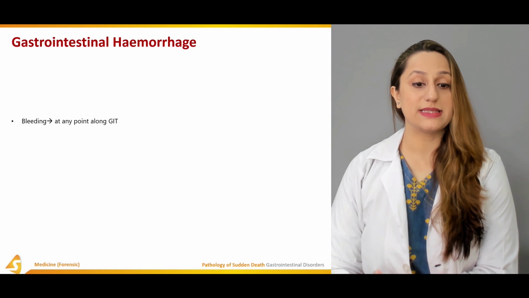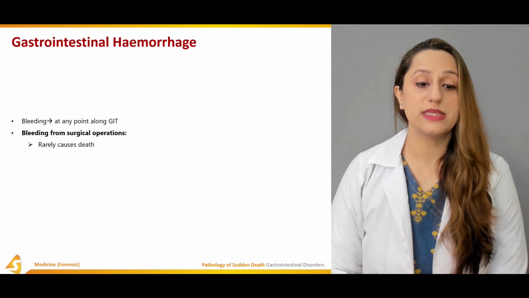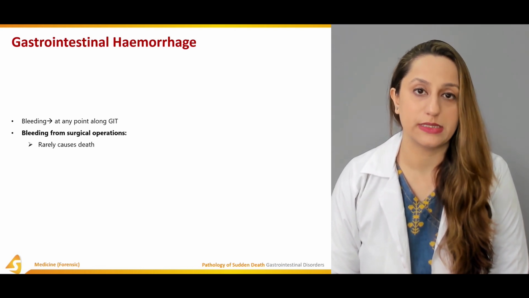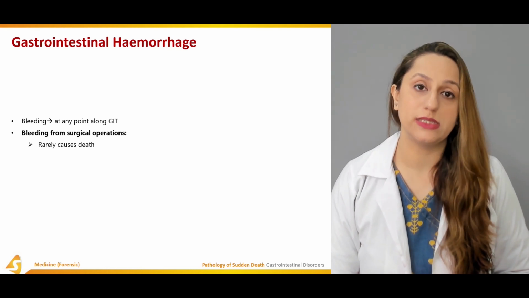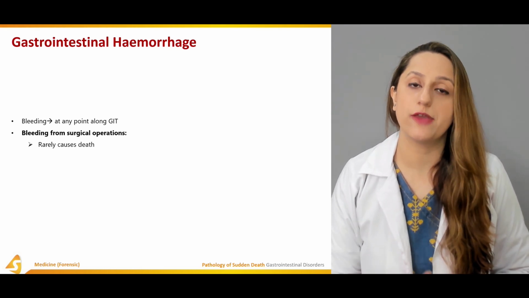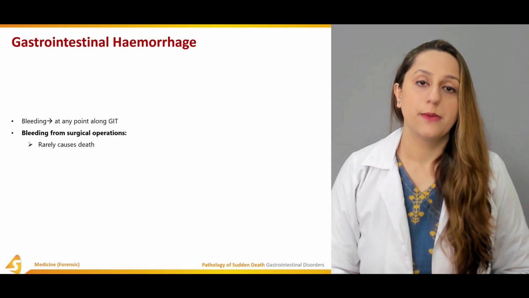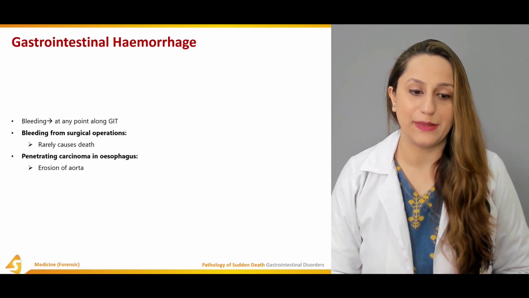Gastrointestinal hemorrhage is basically bleeding at any point along the GIT. Bleeding from a surgical operation rarely causes death in a person. It can be surgical negligence on the part of the surgeon who performed the operation on the gastrointestinal tract, but we cannot say that it is the leading cause. It is quite rarely seen.